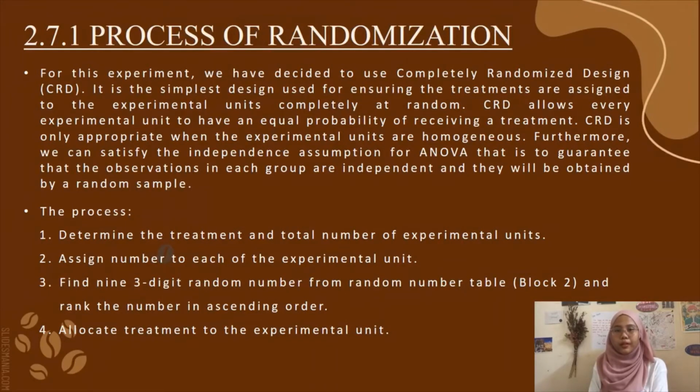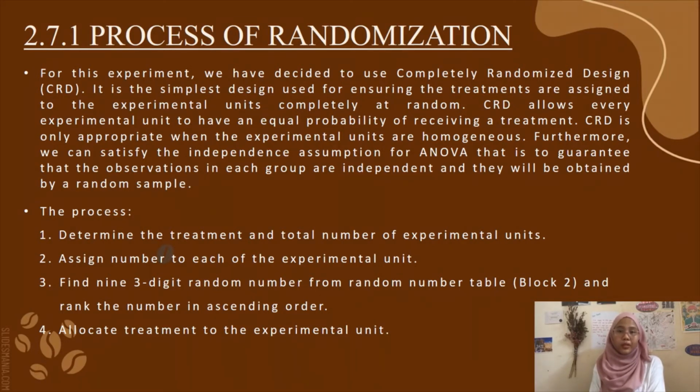Next is the process of randomization. For this experiment, we have decided to use a completely randomized design (CRD) since it is the simplest design that can be used in order to ensure the treatments are assigned to the experimental units completely at random. Along with that, this design also allows every experimental unit to have an equal probability of receiving a treatment. However, CRD is only appropriate when the experimental units are homogeneous. Furthermore, we can satisfy the independence assumption for ANOVA, that is, to guarantee that the observations in each group are independent and obtained by a random sample.